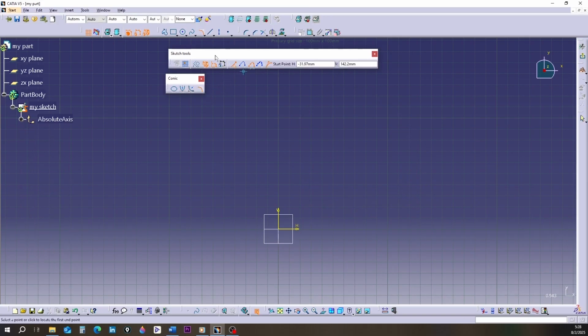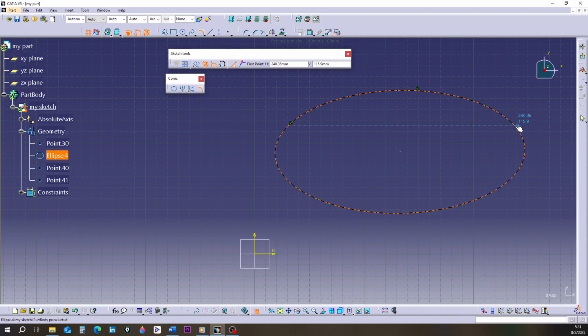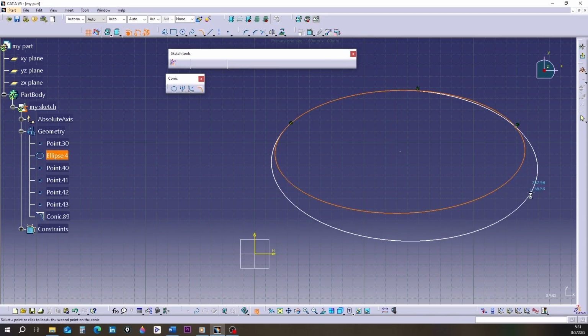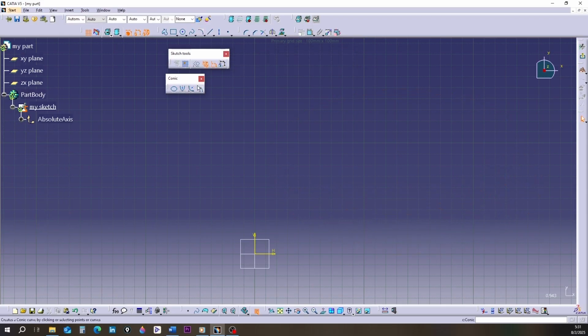4-point drawing method. Drawing a conic with 4 points is exactly the same. In this method, the fourth click draws the curve. 5-point drawing method.